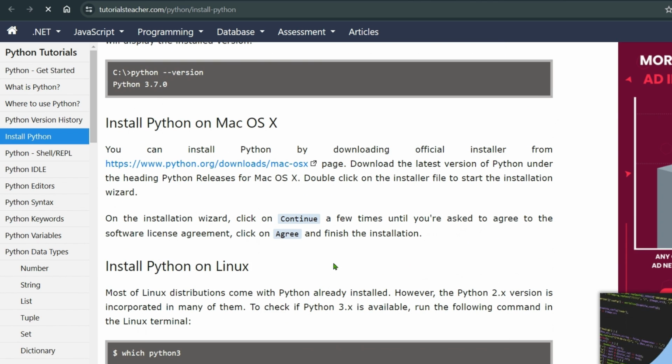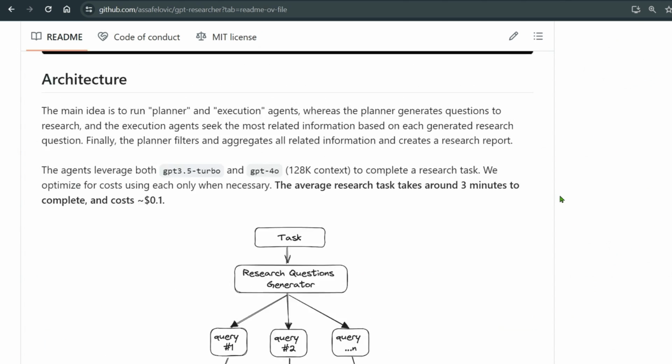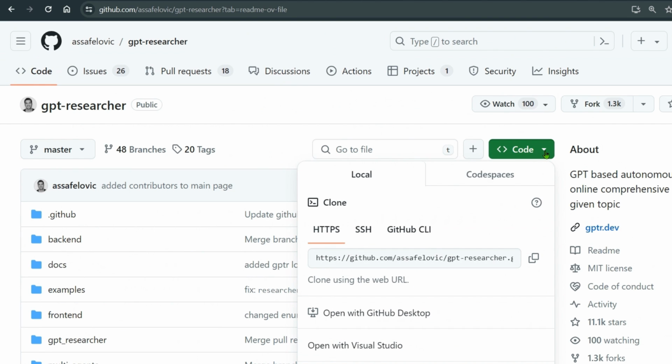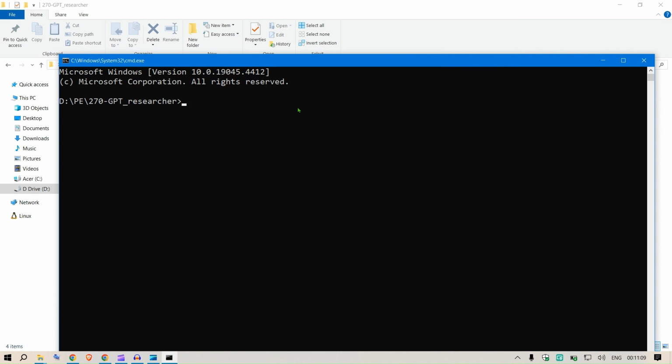So after we have the installations of Python, the next step that we can do is we can clone this repo. So I'm gonna go to this code and copy this repo. I'm going to select a folder where I'm going to work. So this is the folder. I'm going to say cmd to open up the command prompt, and then I'm going to say git.